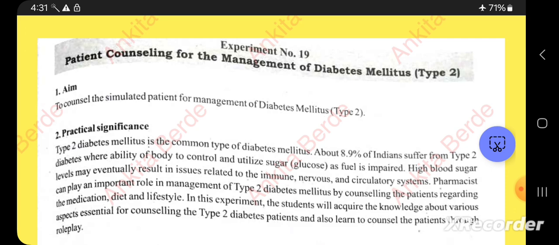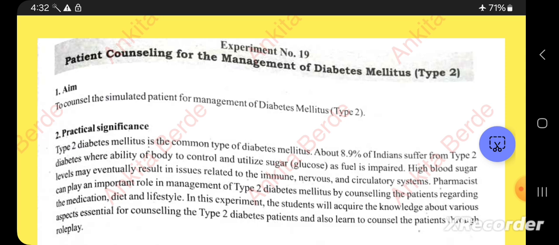Today I will discuss with you experiment number 19, patient counseling for the management of diabetes mellitus, from your subject Community Pharmacy and Management, second year D.Pharm. The aim of the experiment is to counsel the simulated patient for management of diabetes mellitus.